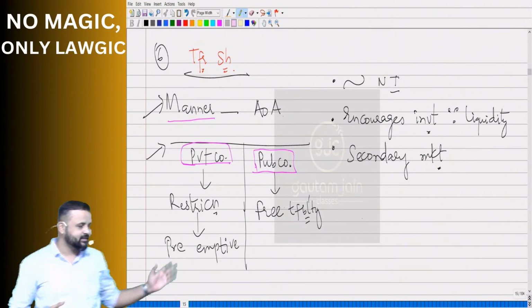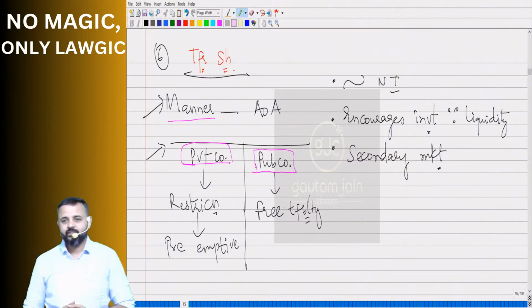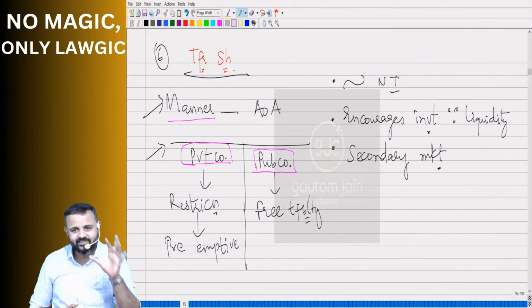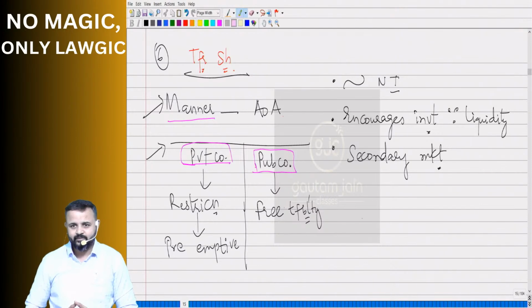No one? Okay, so what is preemptive? It means first offer to the existing ones. If the existing ones do not want to purchase, then you go to outsiders. And that outsider should be acceptable to the existing one. What, sir? What are you saying?